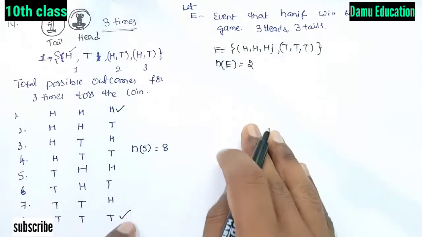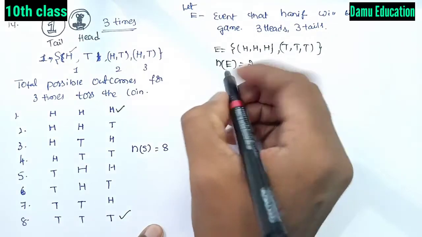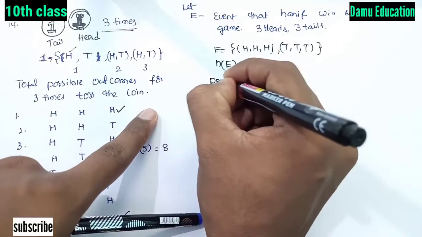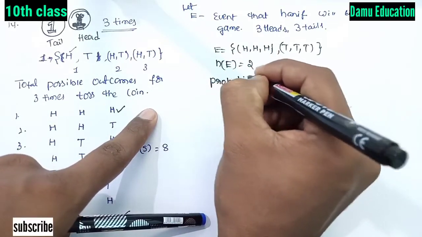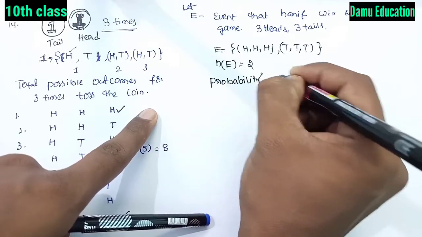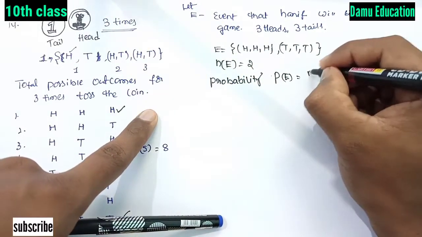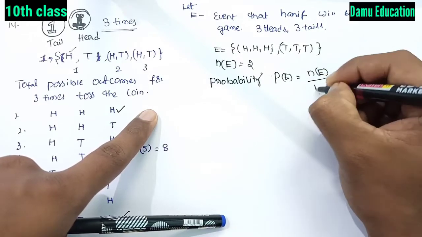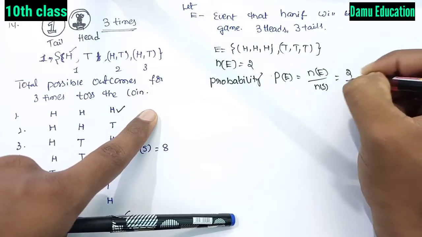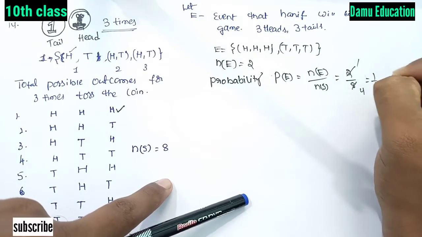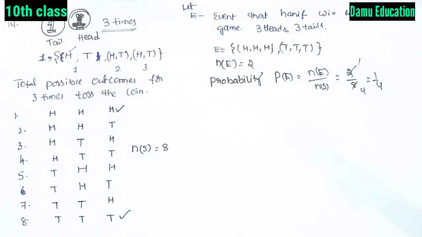Probability that Hanif will win the game, P of E, is equal to N of E by N of S. N of E is 2, N of S is 8, so 2 ones are 2, 2 fours are 8, that is 1 by 4.